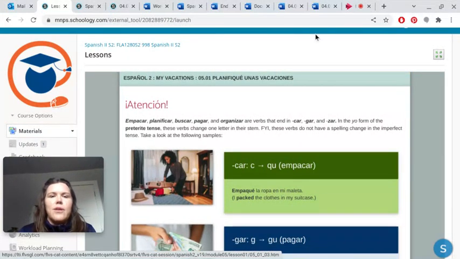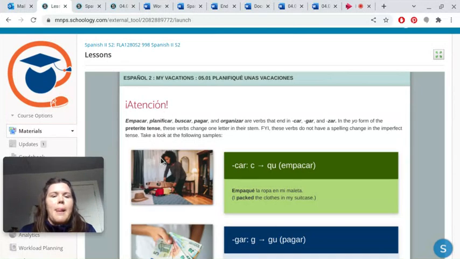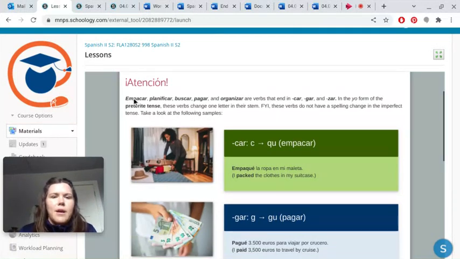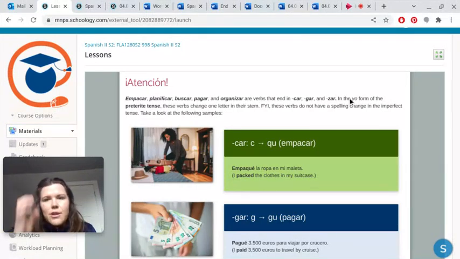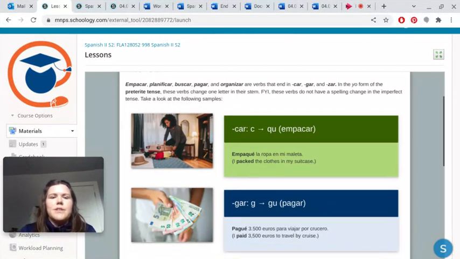And you go to 05.01. We're still in this, and it says atención. It says empacar, planificar, buscar, pagar, y organizar are verbs that end in car, gar, and zar. In the yo form, that's the I form, like the first person form of the preterite tense, these verbs change one letter in their stem. FYI, these verbs do not have a spelling change in the imperfect tense, so it's just the preterite where it's irregular. And so here's your examples.